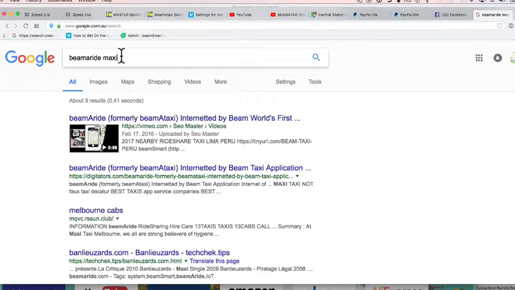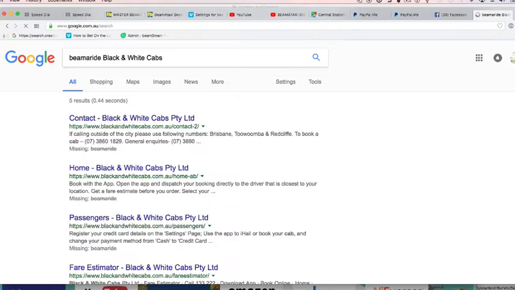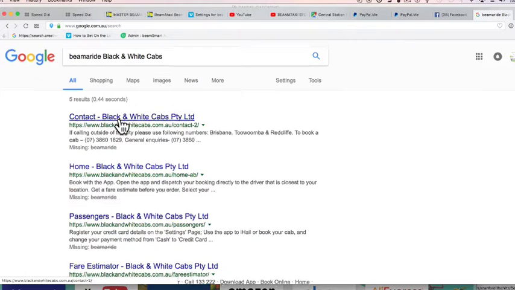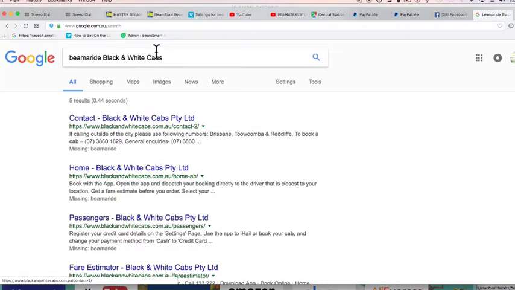Now, what I haven't set up is, say, black and white cabs. So it shouldn't appear here unless somehow I did have it buried in the stuff there. And by the way, black and white cabs can't use this. See, it's not there.